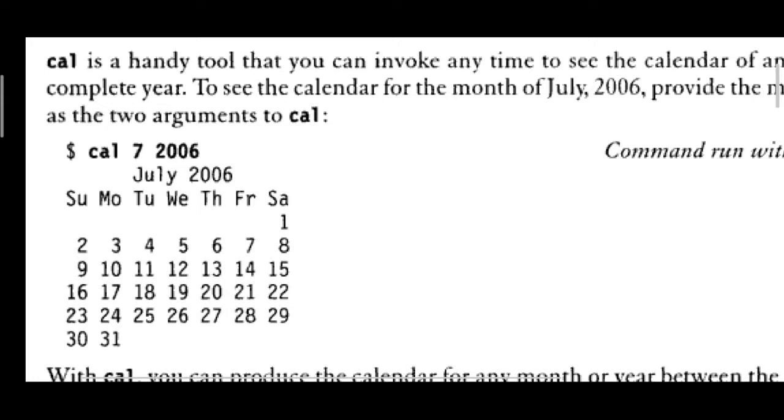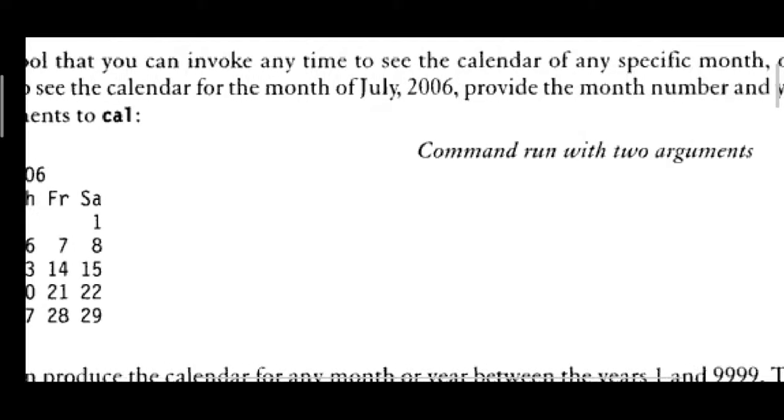Here cal followed by space followed by 7 2006 is typed. The meaning of that is the calendar of the 7th month of 2006. So the 7th month is July of 2006, and it is displayed.